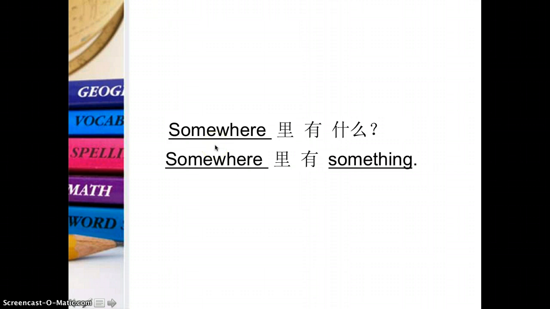Somewhere. So somewhere means like a 书包 or classroom. So what is in the classroom or what is inside of the backpack? So somewhere. It can be backpack, 书包, it can be classroom, 教室. Okay, so 书包里有什么? For example, and 书包里有 maybe you want to do eraser, 橡皮, or if you want to do 3 erasers, that will be 书包里有3个橡皮. Okay, so here is the structure. So you can make some sentences using these 2 structures in the practice by yourself.